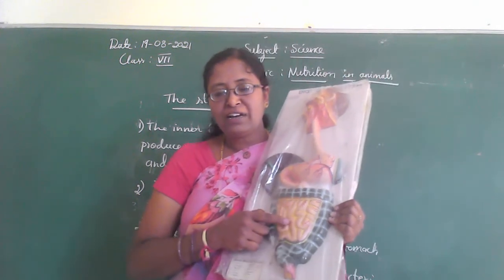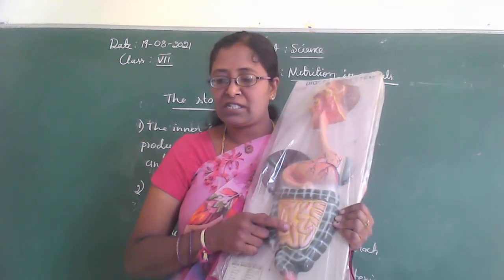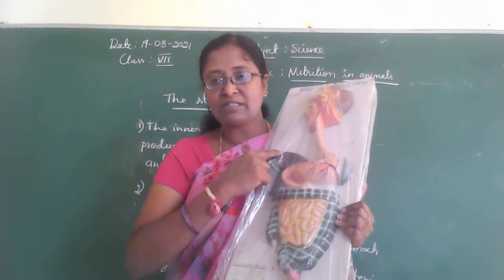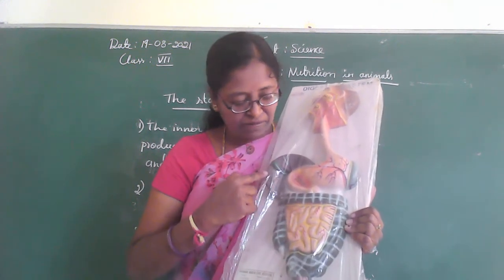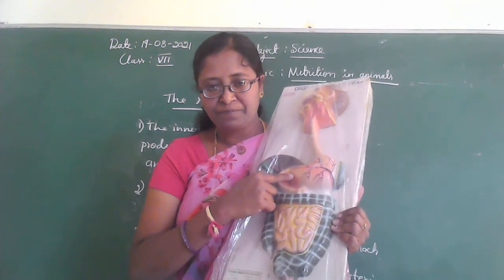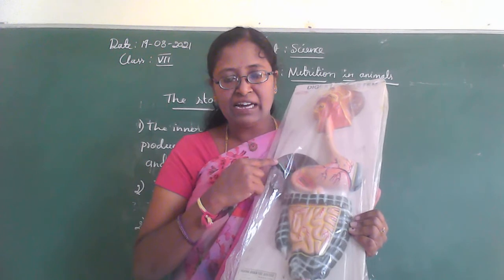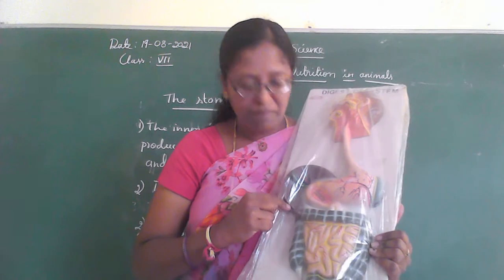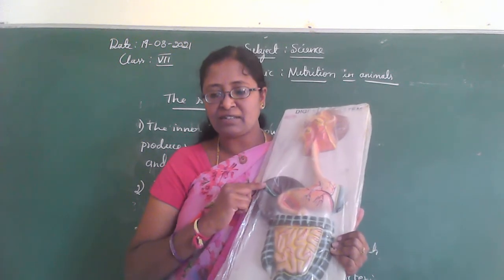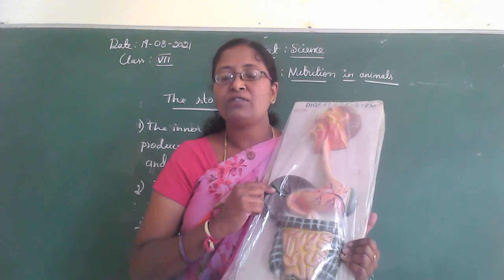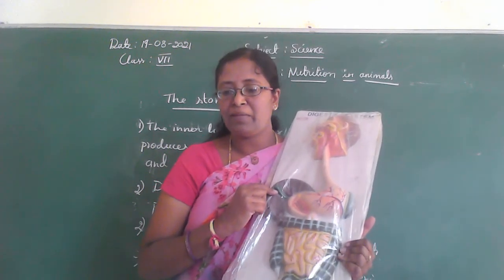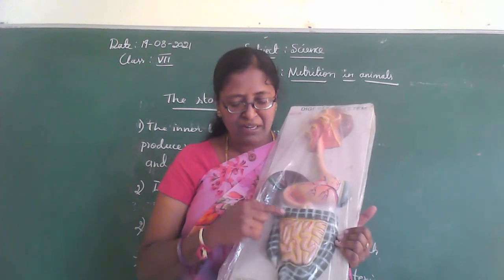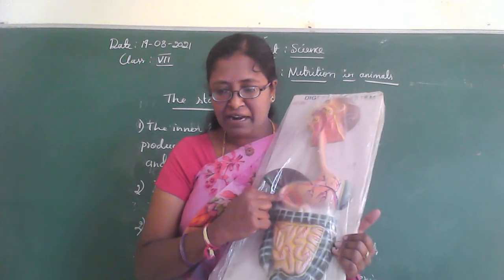And then this one receives secretions that are produced from the liver. What is this? This is our liver, and this one is the pancreas. In the liver we can see a sac-like structure, which is called the gallbladder. So our intestine receives the secretions from the liver and pancreas.